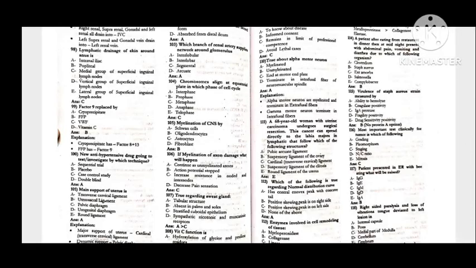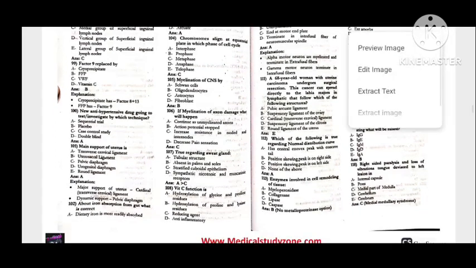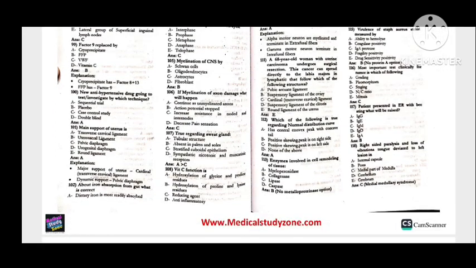104, the chromosomes align at the equatorial plate in which phase of the cell cycle? That is metaphase, option C. Next, 105, myelination of the CNS is by oligodendrocytes. 106, if myelination of an axon is damaged, what will happen? Increased resistance in the nodes and the internodes.